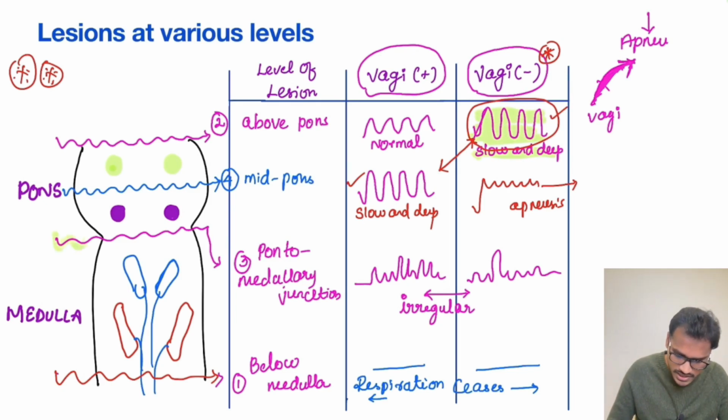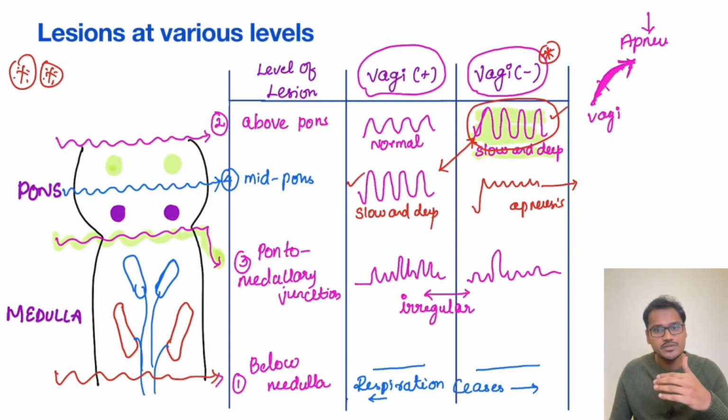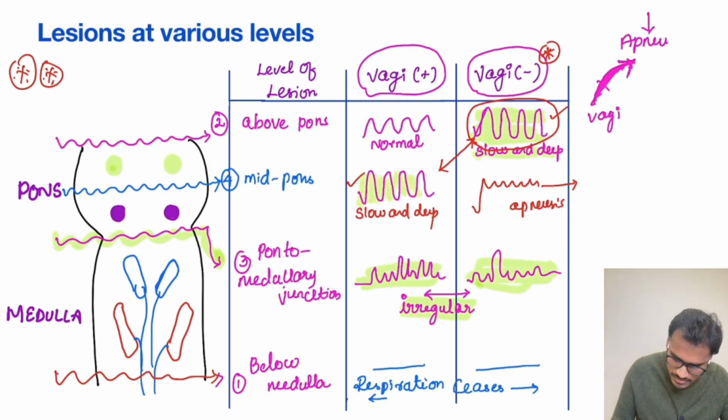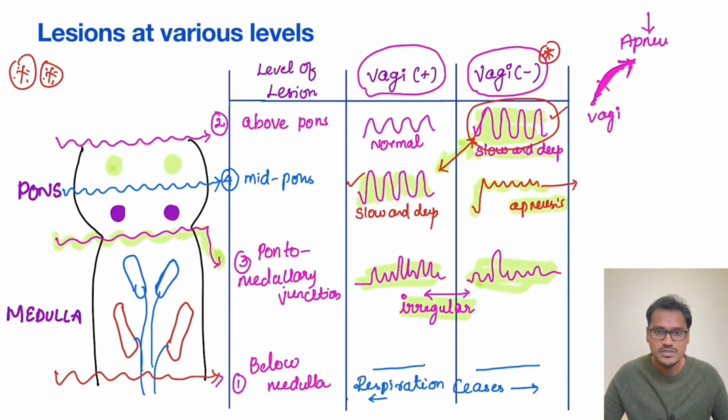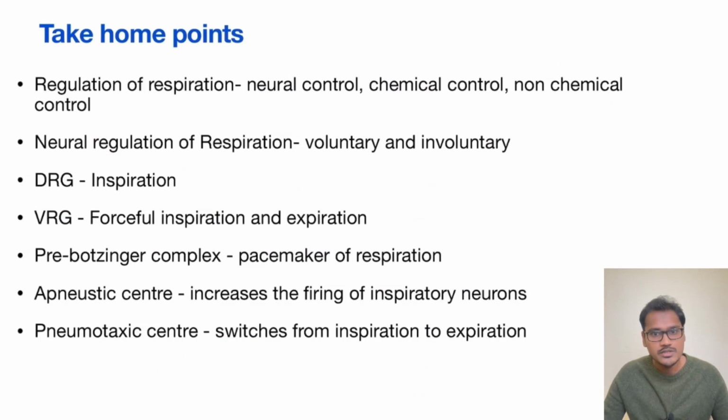Now coming to the third lesion, that is our pontomedullary junction. The fine tuner is taken out, so the respiration is going to be irregular. Now coming to the last lesion, which is the mid-pontine lesion. Whenever the vagus is intact, it is going to be slow and deep, just like this picture. And whenever the vagus is cut, as well as the pneumotaxic center, it is going to produce apneusis. So it's pretty simple when you revise in this order. Make sure that you revise it multiple times so that you don't make a mistake in this simple one graph chart.